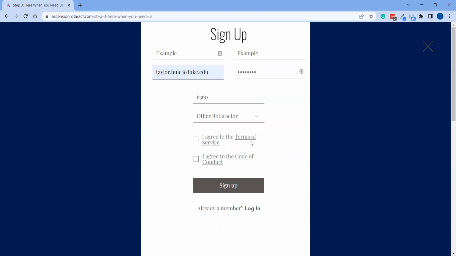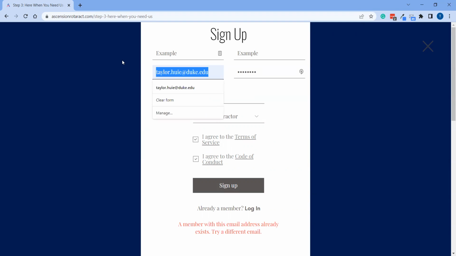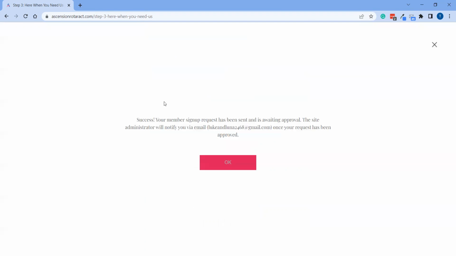And then we have terms of service as well as code of conduct. I encourage you to read both of those and make sure that you click both that you accept, and then you would click sign up. I've already used that email, so we'll try a different email. If you click sign up, then you get success. Your member sign up request has been sent.